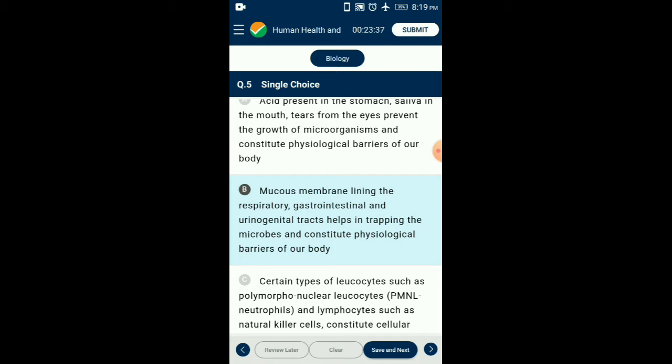Mucous membrane lining the respiratory, gastrointestinal, and urinogenital tract help in trapping the microbes and constitute physiological barriers of our body. That is wrongly given.